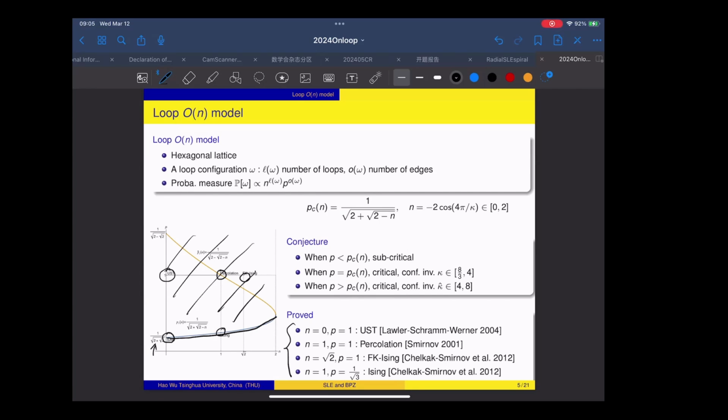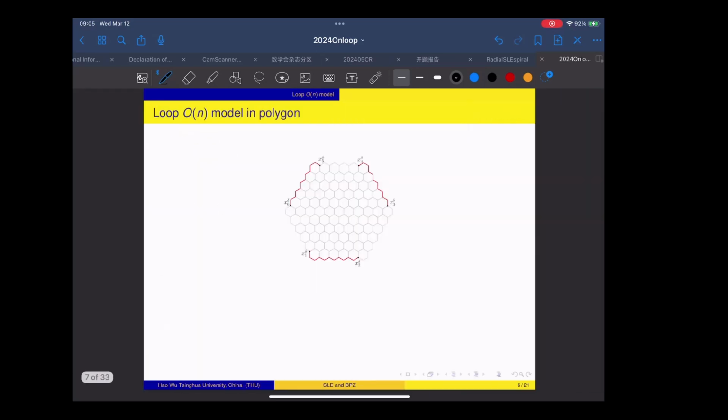This is the background for the loop O(n) model. In my talk, I will be interested in the connection probability for the loop O(n) model in a polygon. Now I will introduce what a polygon is and what the connection probability is. In this picture, we see a polygon with six marked boundary points.